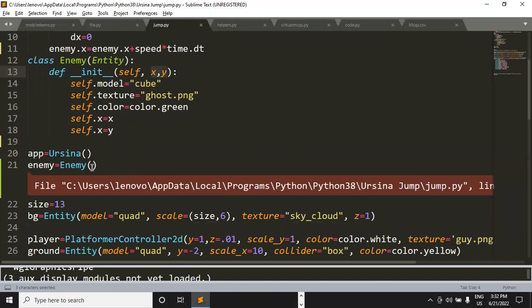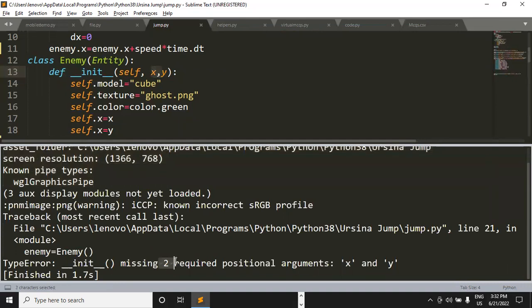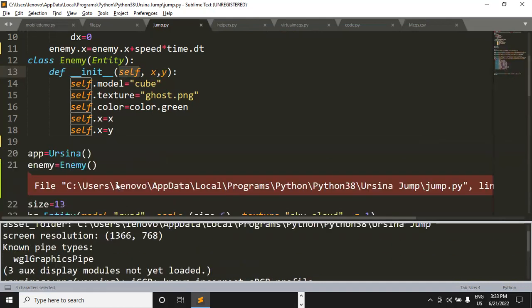It means we need to pass values for these two parameters. It is not showing three, only two, which means the interpreter has read only x and y as parameters. It hasn't given the preference of parameter to self. Just remember this thing.